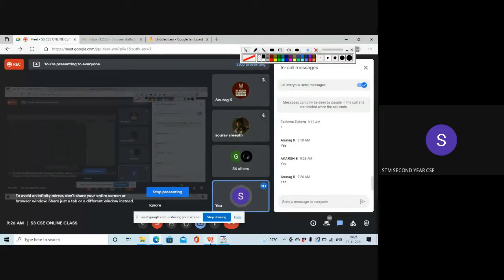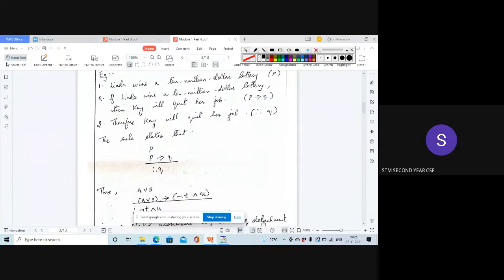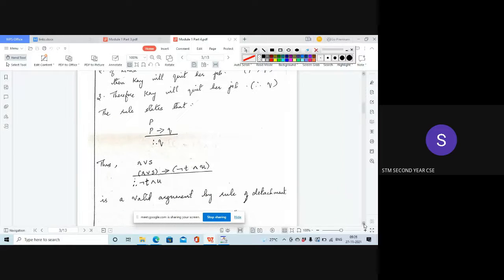Okay, now we are going on to example C. Now here I had represented this P as R or S, and wherever there is Q, it is not T and U. So if this is a particular set of premises, then it is of the modus ponens form, that is P implies Q. And finally, if these are the premises, then we can say that not T and U is a valid argument by the rule of detachment of the modus ponens.